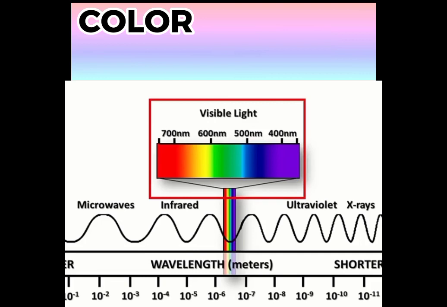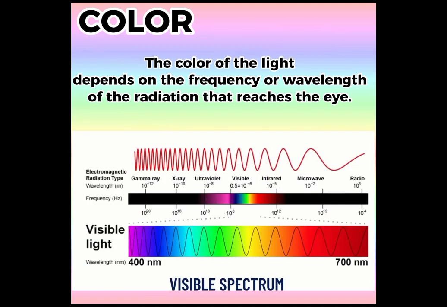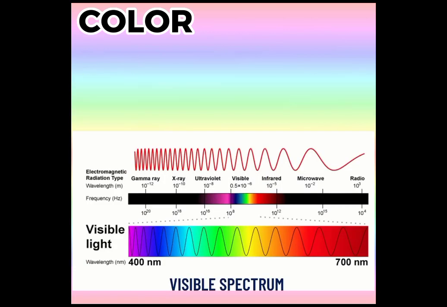Next, we have another characteristic of light, which is color. As I mentioned earlier, visible light is the only electromagnetic wave that can be seen by the human eye. The component colors of visible light can be seen in the visible spectrum. The color of the light depends on the frequency or wavelength of the radiation that reaches the eye. Visible light falls in the wavelength range of 400 nanometers to 750 nanometers.